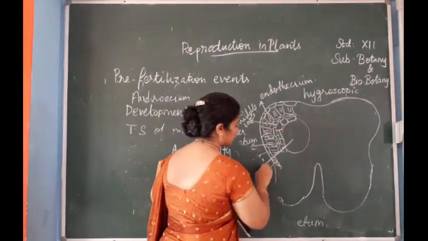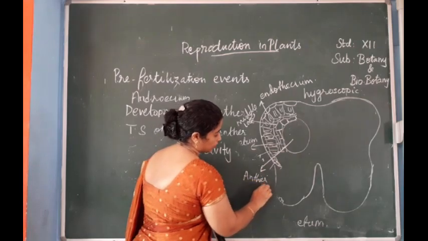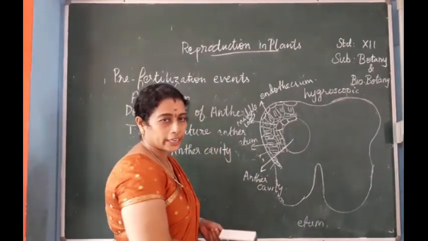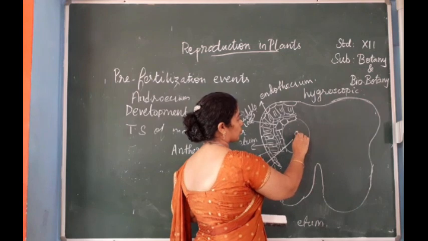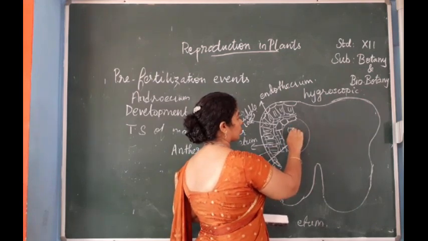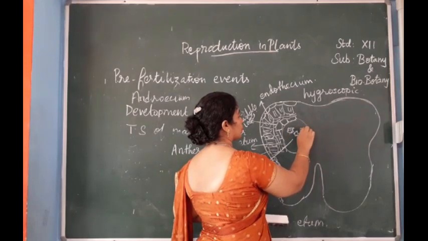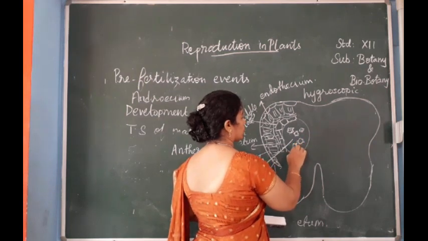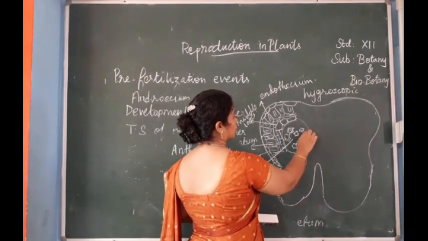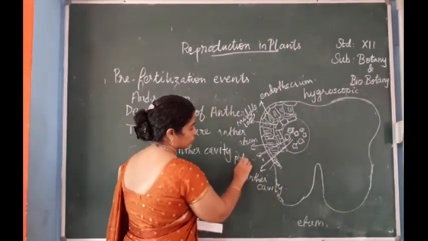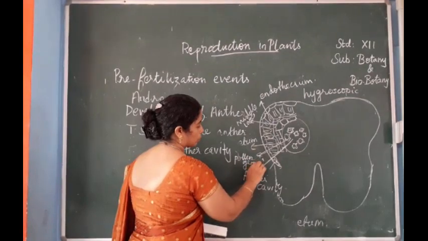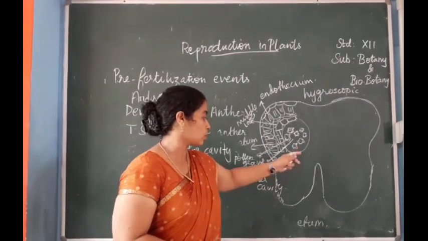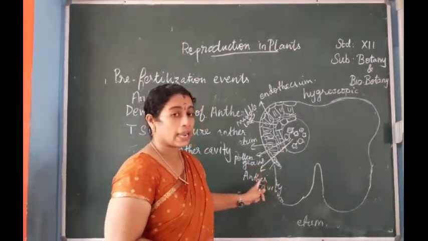This is the anther cavity, where the microspores or pollen grains are present.